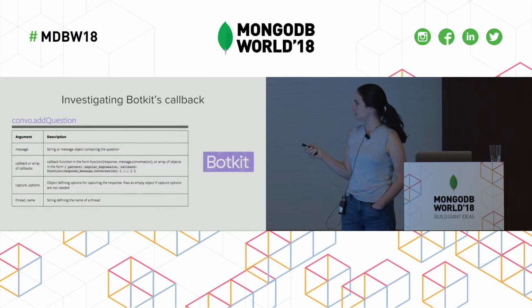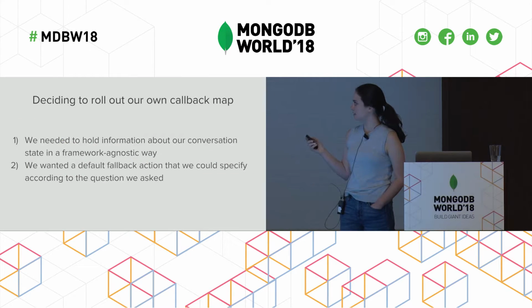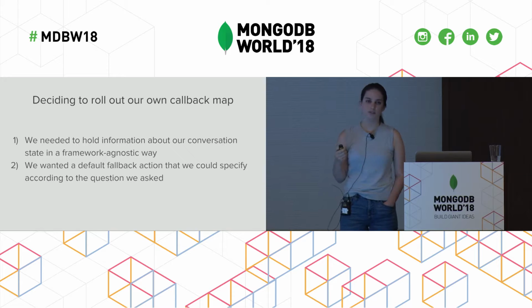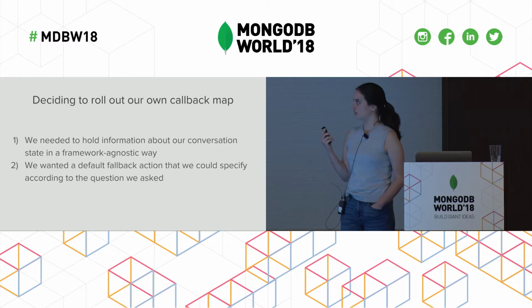There were a lot of things we liked about BotKit's implementation, but we ultimately decided to roll out our own callback map for these two reasons. The first is that we needed to hold information about our conversation state in a framework agnostic way. Right now we have 2 to 3 channels.